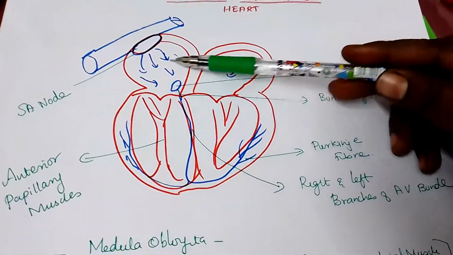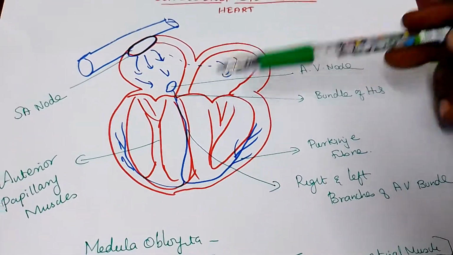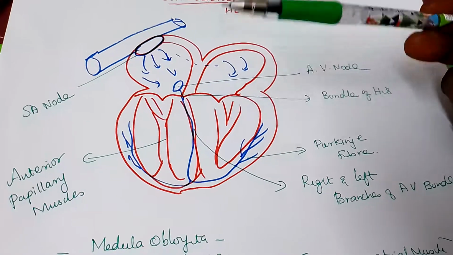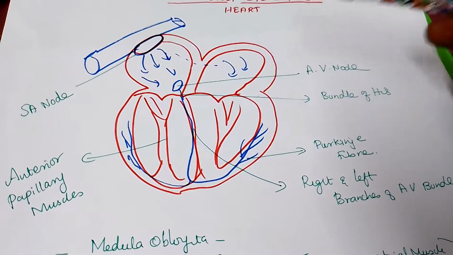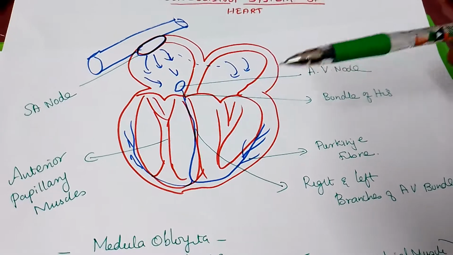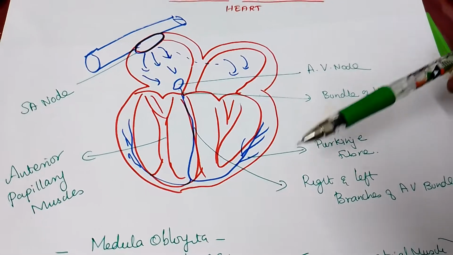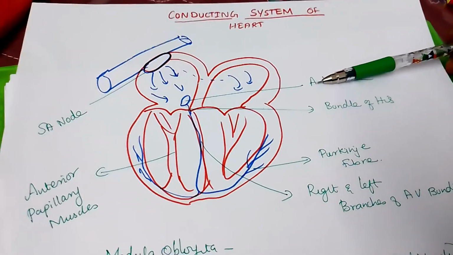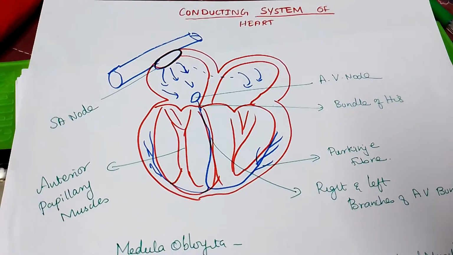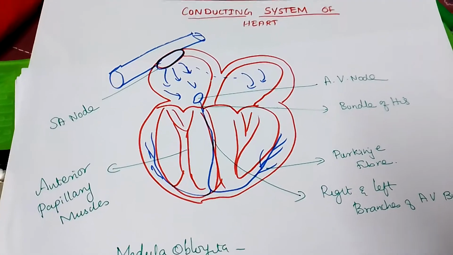You can just mention the special things, like the SA node, AV node and bundle of His, and the right and left branches of the AV bundles. Then you can end with the Purkinje fibers. Then you can write in your own words, the conductive system of the heart. It is so easy.